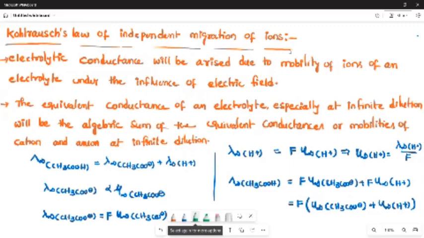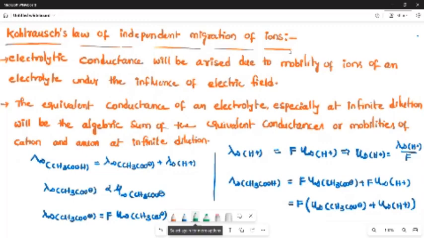One is the strong electrolyte, another is the weak electrolyte. Generally, strong acids, strong bases, and the salts produced from strong acids and strong bases come under the heading of strong electrolytes. Whereas weak electrolytes are weak acids, weak bases, and the salts produced by strong acid weak base, weak acid strong base, and weak acid weak base.